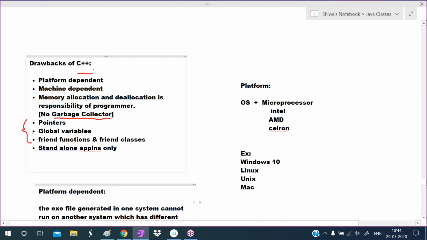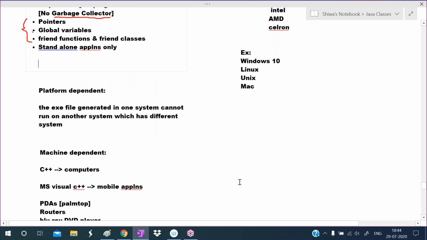Okay, so now you know what the advantages and what the drawbacks are. Some points may be understood by you, some points may not be understood by you. No problem. In the entire course, we will discuss all these things again. Just to get an idea, I explained what the advantages and disadvantages of C++ are.